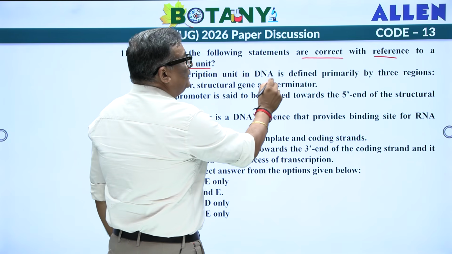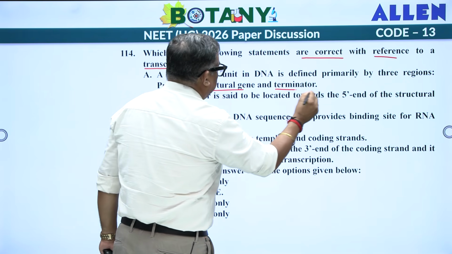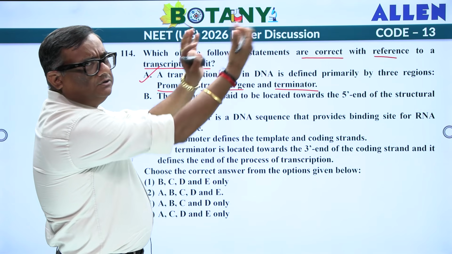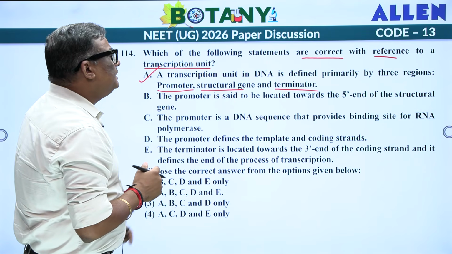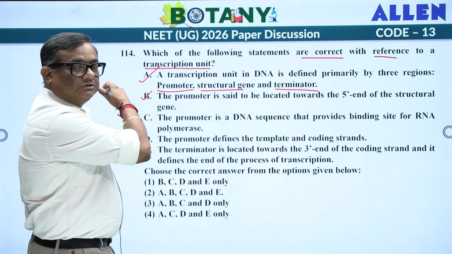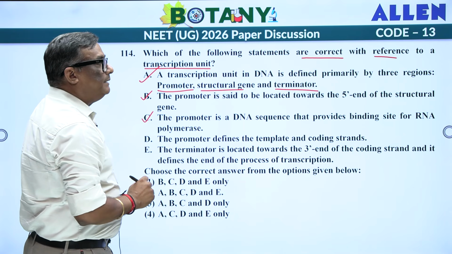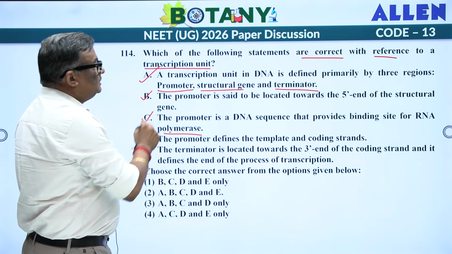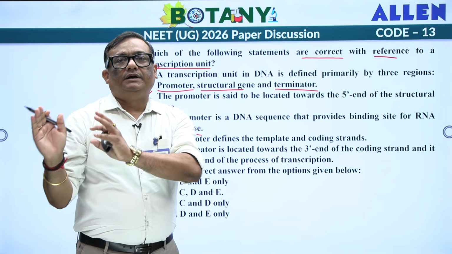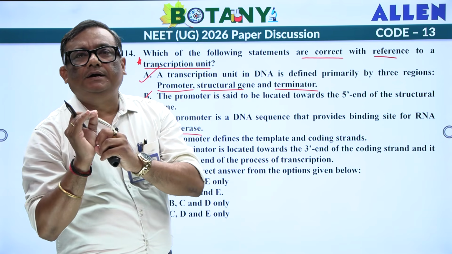A transcription unit in DNA is defined primarily by 3 regions: promoter, structural and terminator. 100% correct. Promoter first, then you have a structural, then you have a terminator. The promoter is said to be located towards the 5 prime end of the structural gene. The promoter is a DNA sequence that provides binding site for RNA polymerase. Since you are talking with respect to transcription, DNA will be coded in the form of RNA with the help of an enzyme termed RNA polymerase, or you also say DNA dependent RNA polymerase.